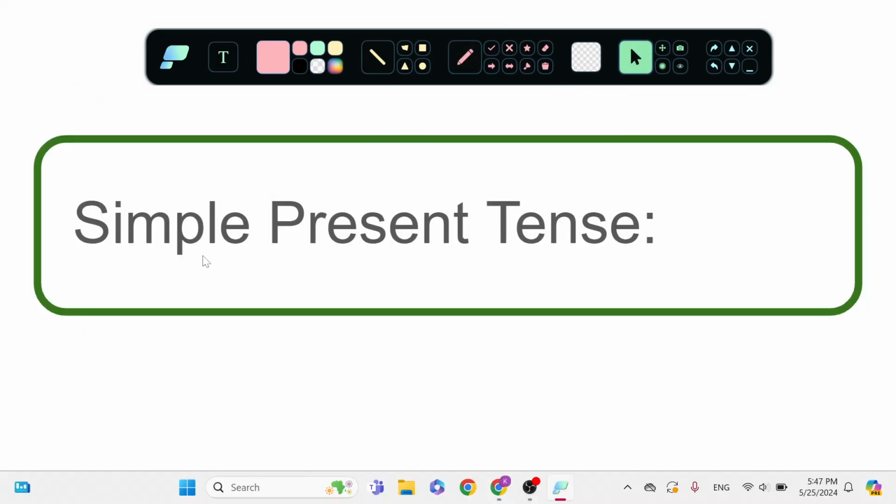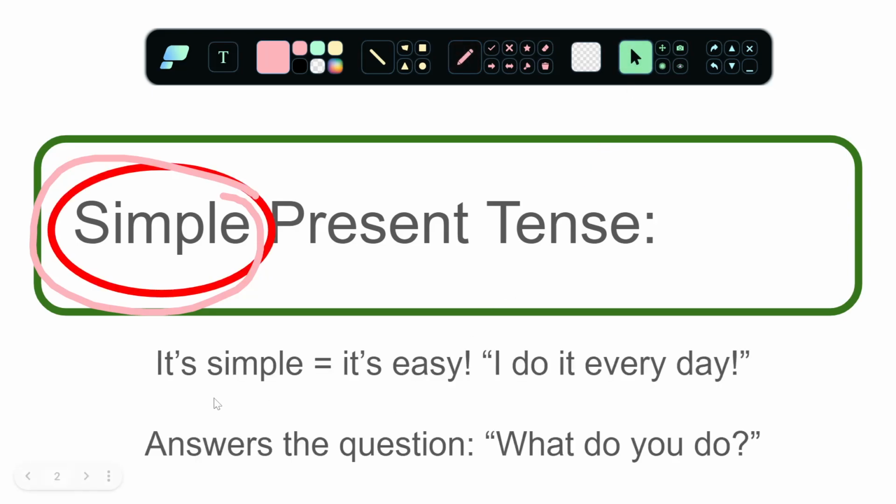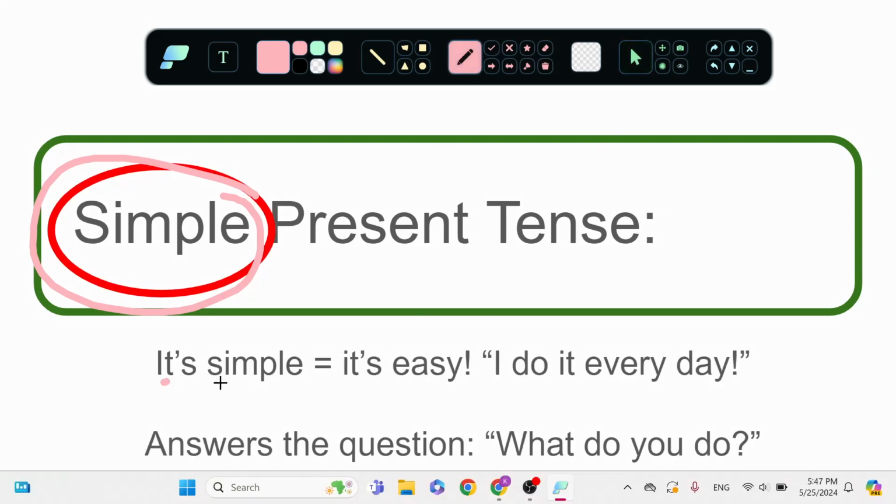So what is a simple present tense? This is going to be the time and how we use the verbs to tell time. So simple, what does simple mean? Simple means it's easy, right? Simple, it's so simple. It's easy. I do it every day. So think like this. I do it every day. It's so simple. It's so easy.